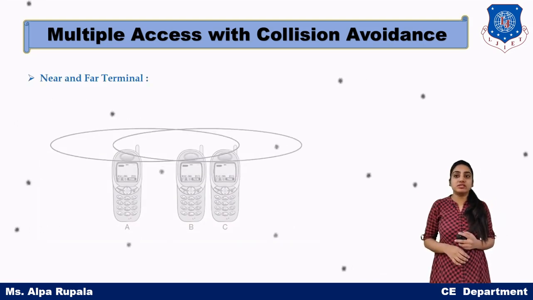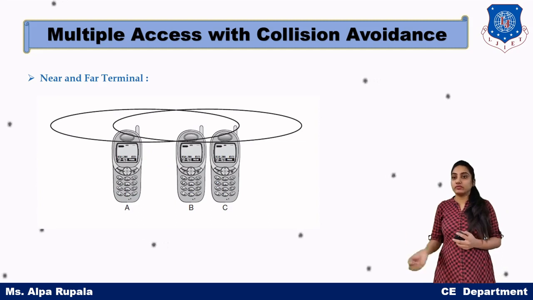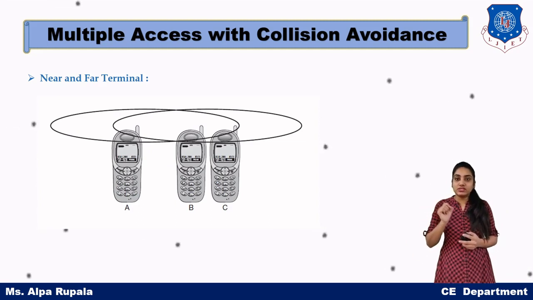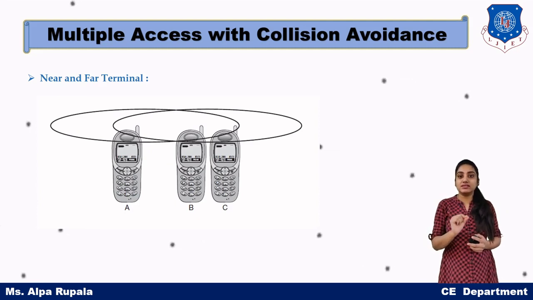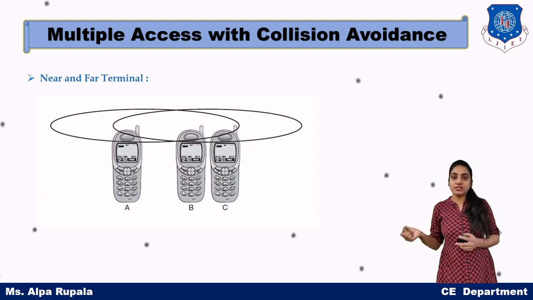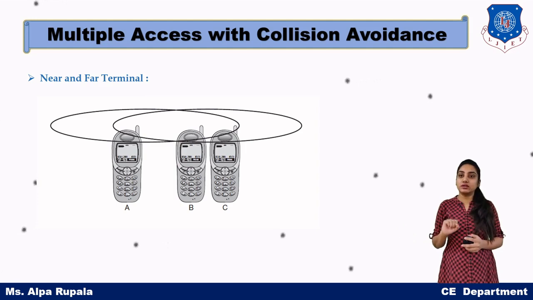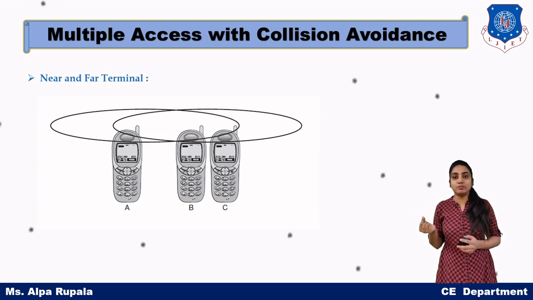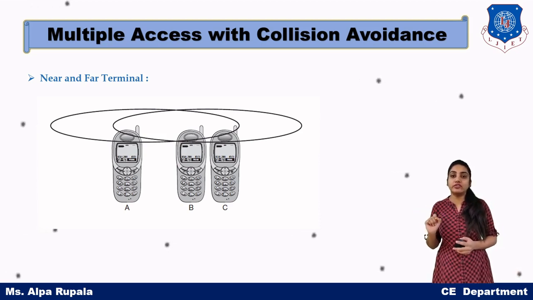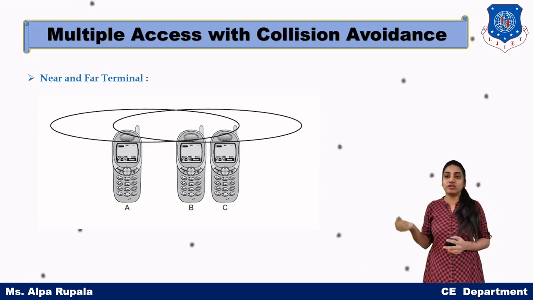Now the next problem is the near and far terminal. We can see that A, B and C are devices, where device C is a receiver, A is a far terminal and B is a near terminal. So what will happen is that device C will receive all the data of B very effectively, but the data of A will be ignored as interference because device A is very far.